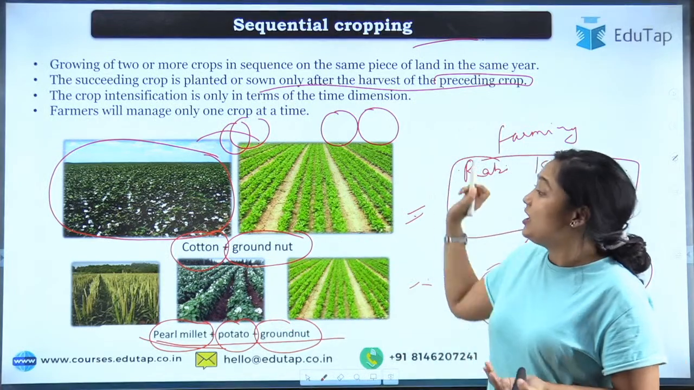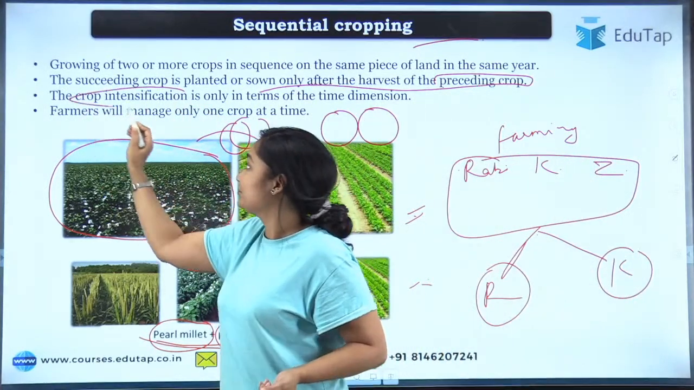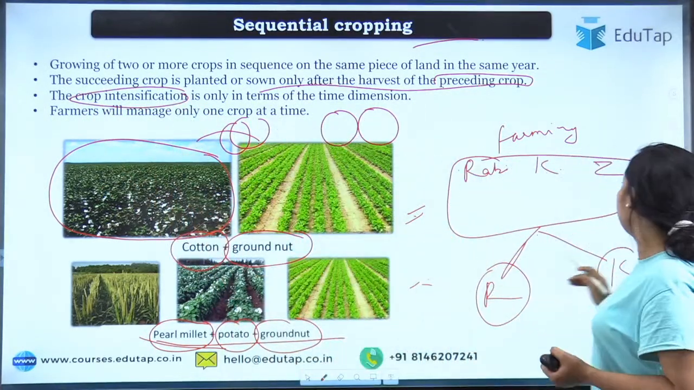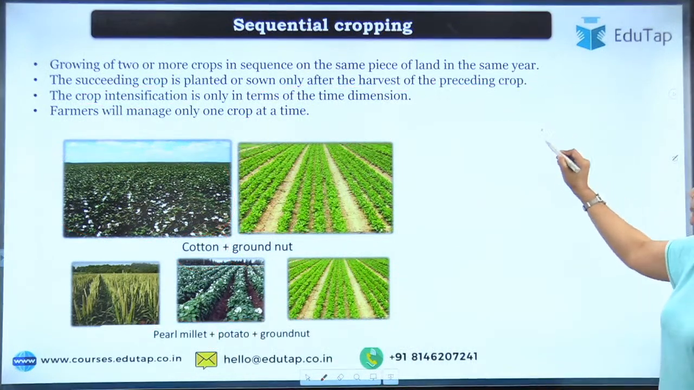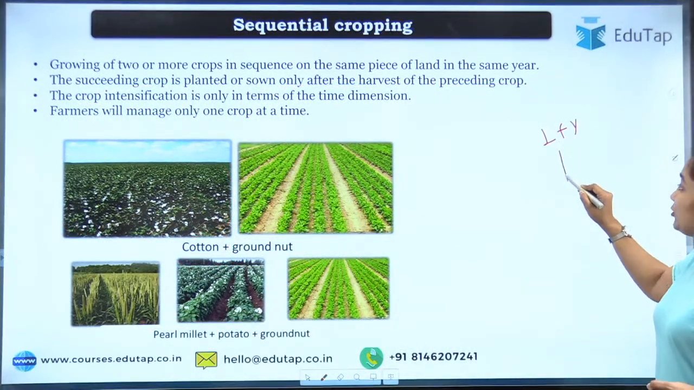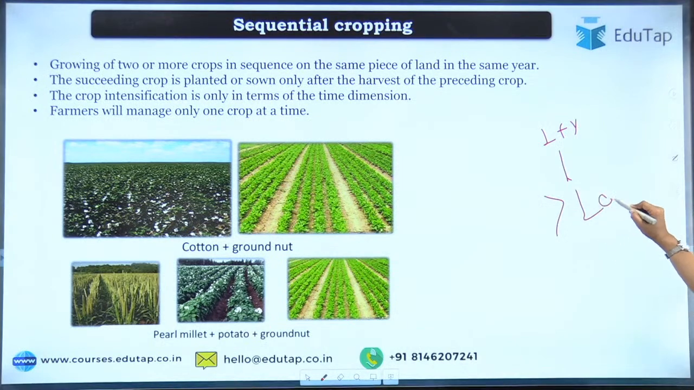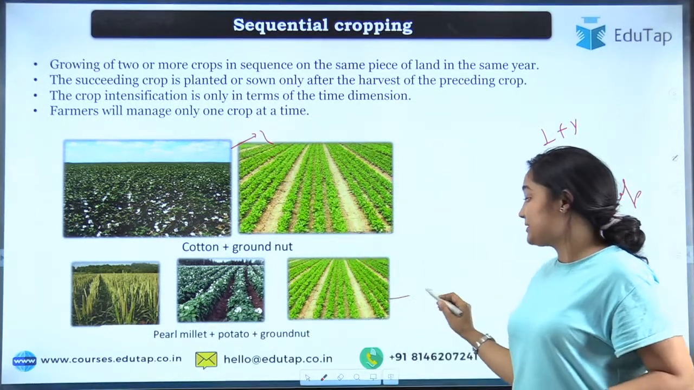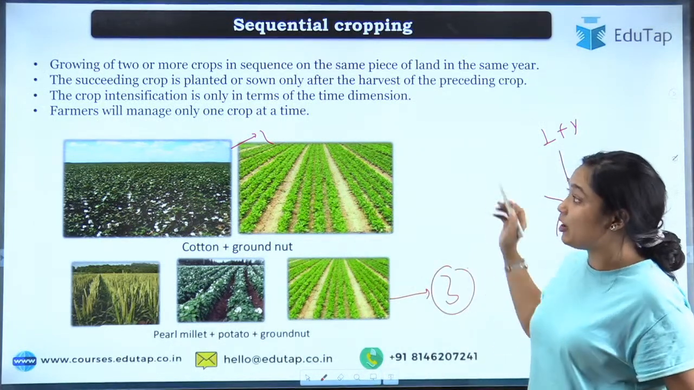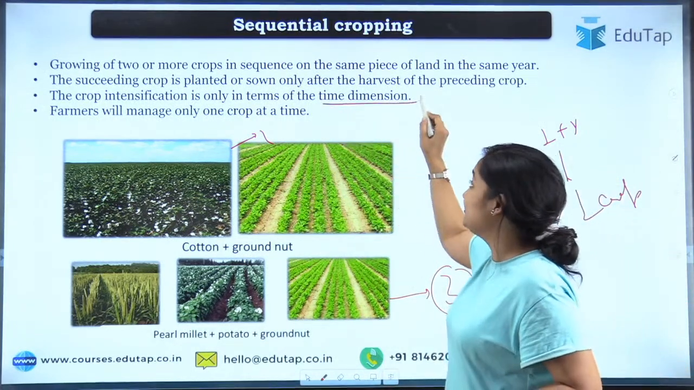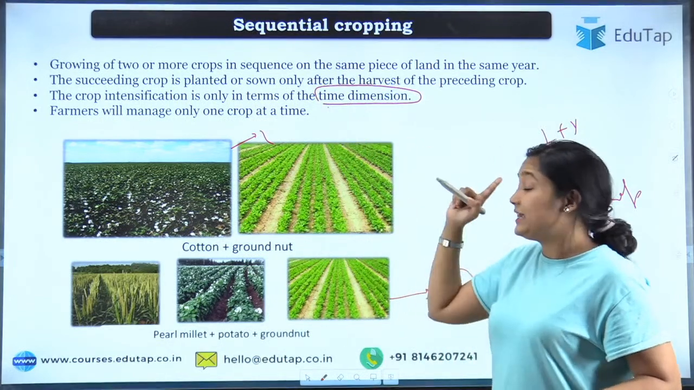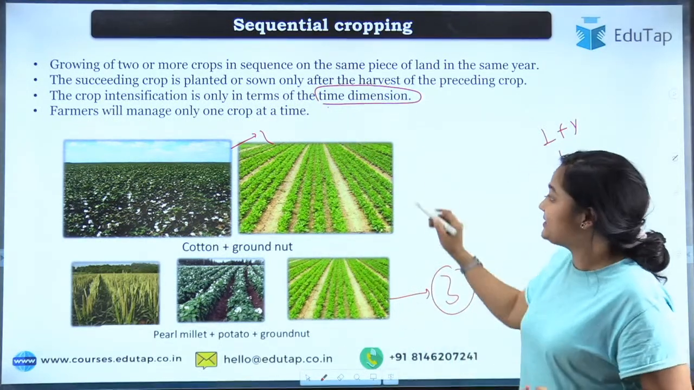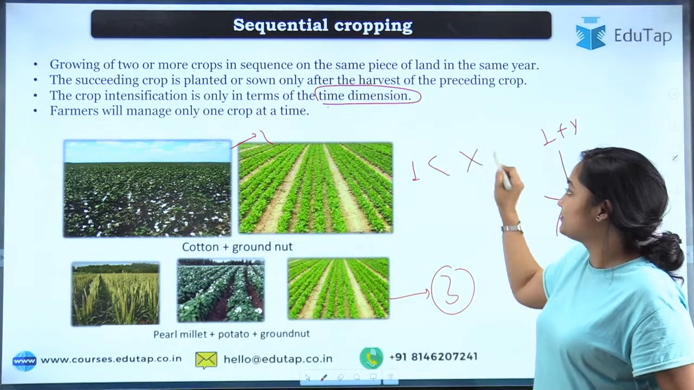So here see, crop intensification is happening. In one farming year, you are growing more than one crop. Here, let's say, 2 crops you are growing. Here on the same area you are growing 3 crops. So crop intensification is happening, but in the time dimension only. It means in a single season you can't have more than one crop.